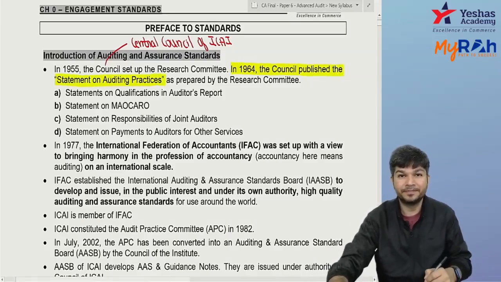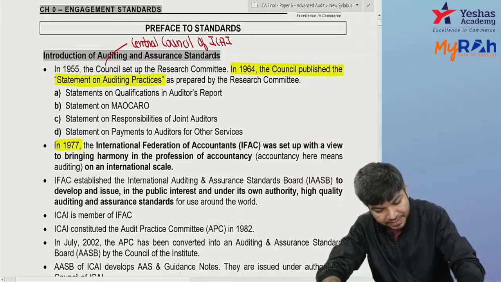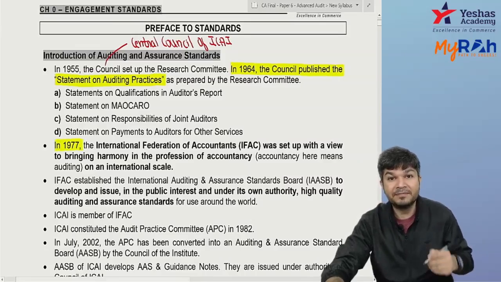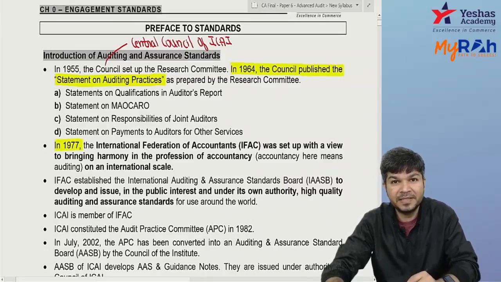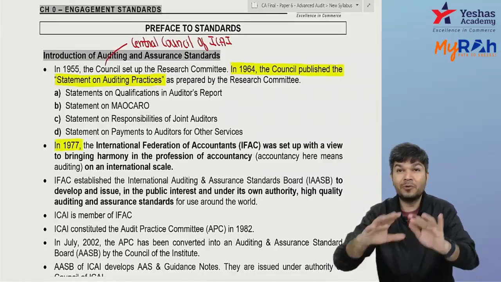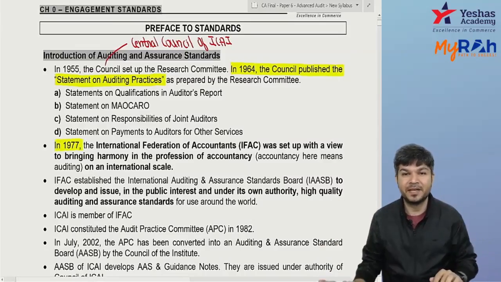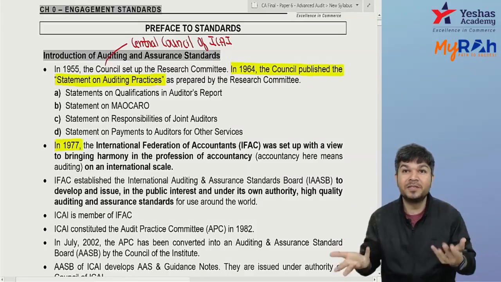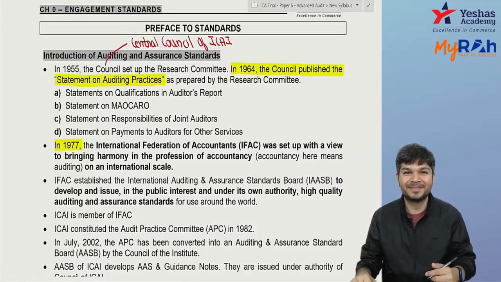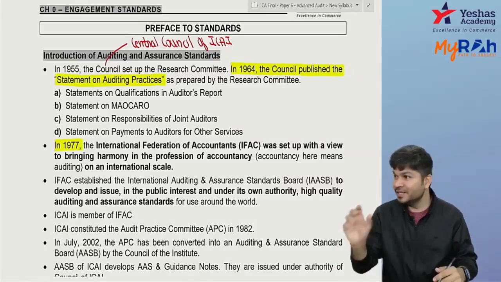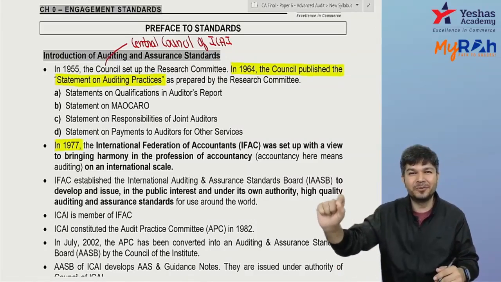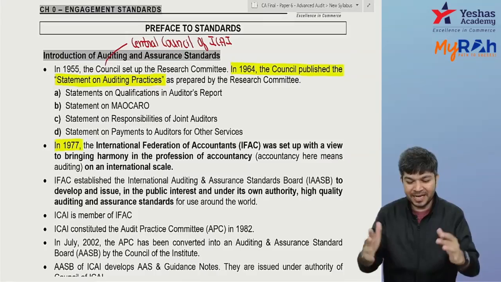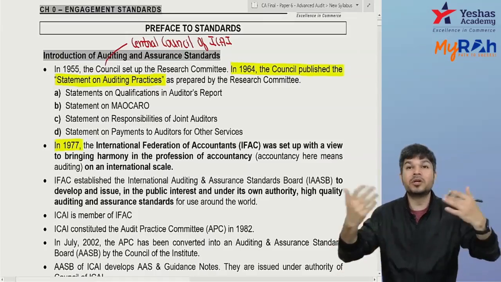That was going on. Now, in 1977, internationally, IFAC was established. IFAC is the International Federation of Accountants. Accountant doesn't mean those who do accounting. Here we are chartered accountants, so we are also accountants. Don't say accountant means those who write accounts. No. International Federation of Accountants means those who are auditors.